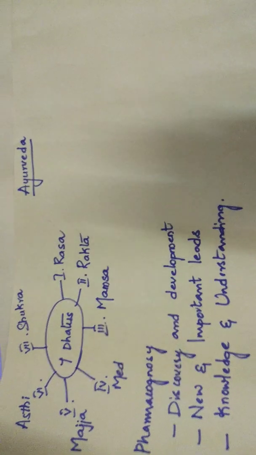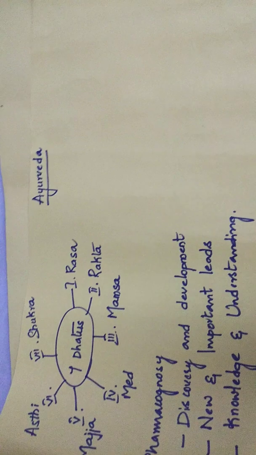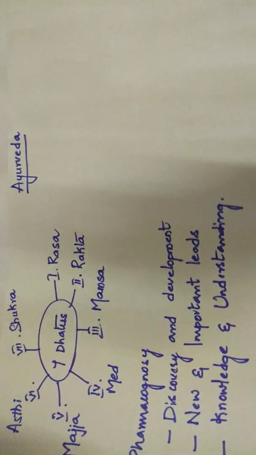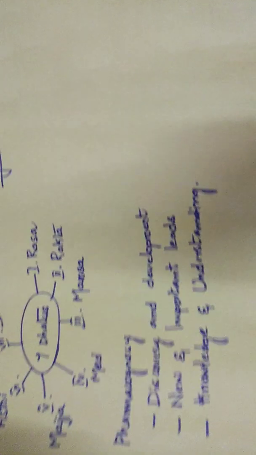We can say the first Ayurveda was compiled by a prime pupil of Dhanvantari, who is the father of surgery. Finally, how does Ayurveda have a role in pharmacognosy?